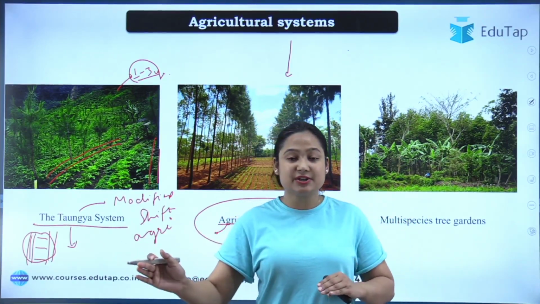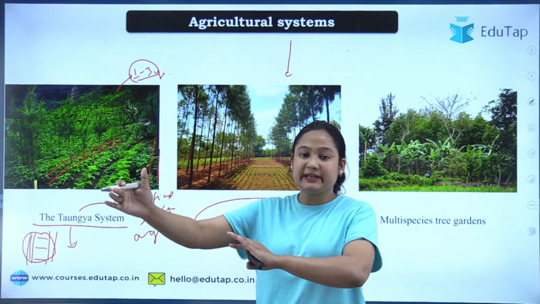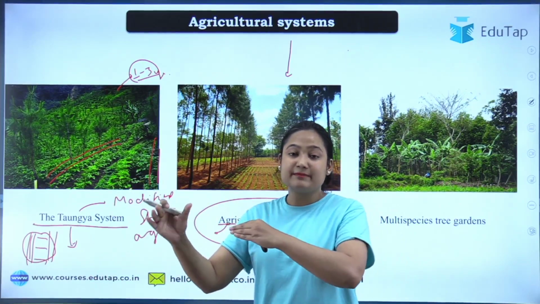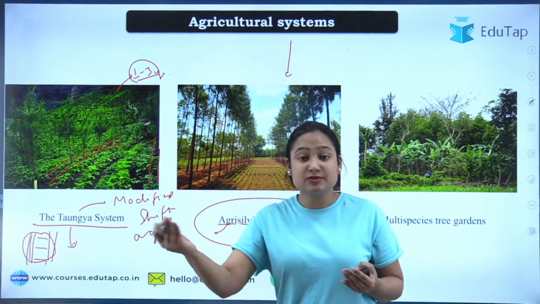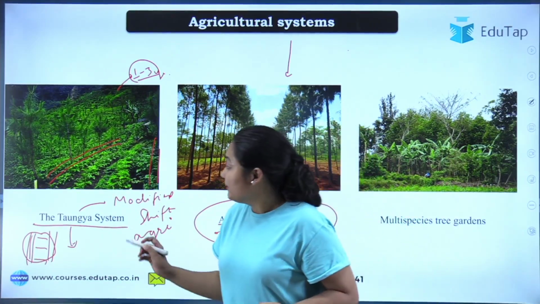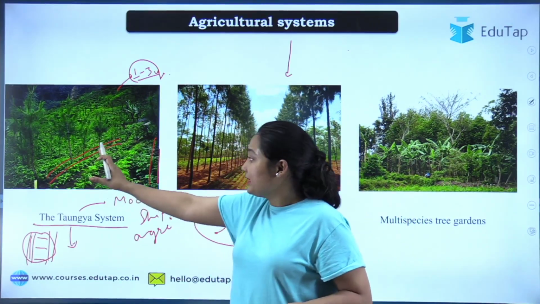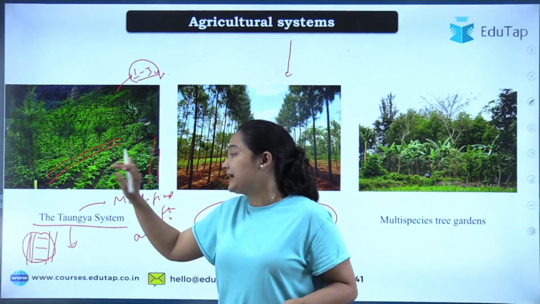I think shifting agriculture, you all know. What do you do? You do agriculture in one place, then after some time when the fertility of the land is lost, you move to some other area, okay, but here you don't damage the trees, okay, what you are doing in between is agriculture.